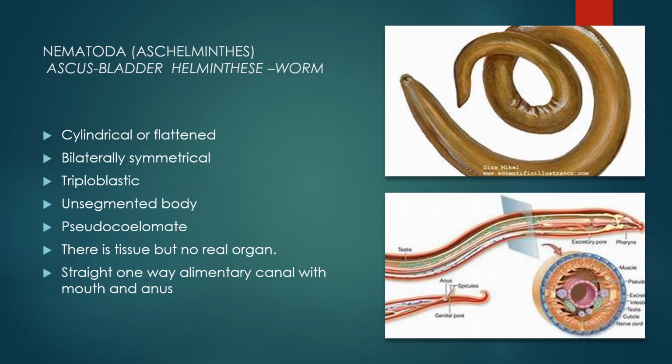Also known as Aschelminthes, that is, Asc means bladder, helminthes means worm. They are cylindrical or flattened in nature, bilaterally symmetrical, triploblastic, and they have an unsegmented body. They are pseudocoelomate, that is, no true coelom is there. There is tissue, but no real organs are present. Straight one-way alimentary canal and both mouth and anus are present, as you can see in the image alongside.